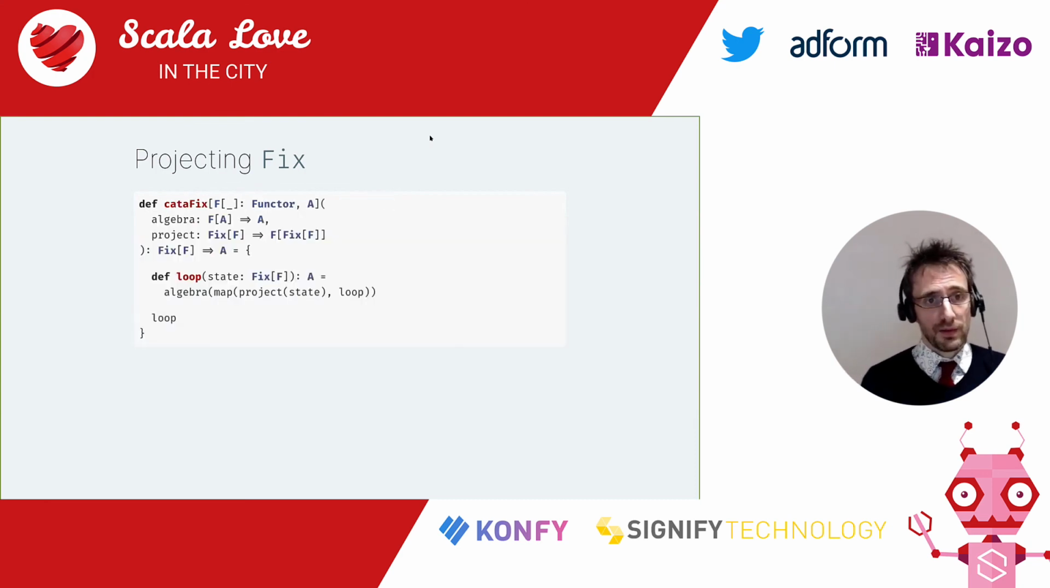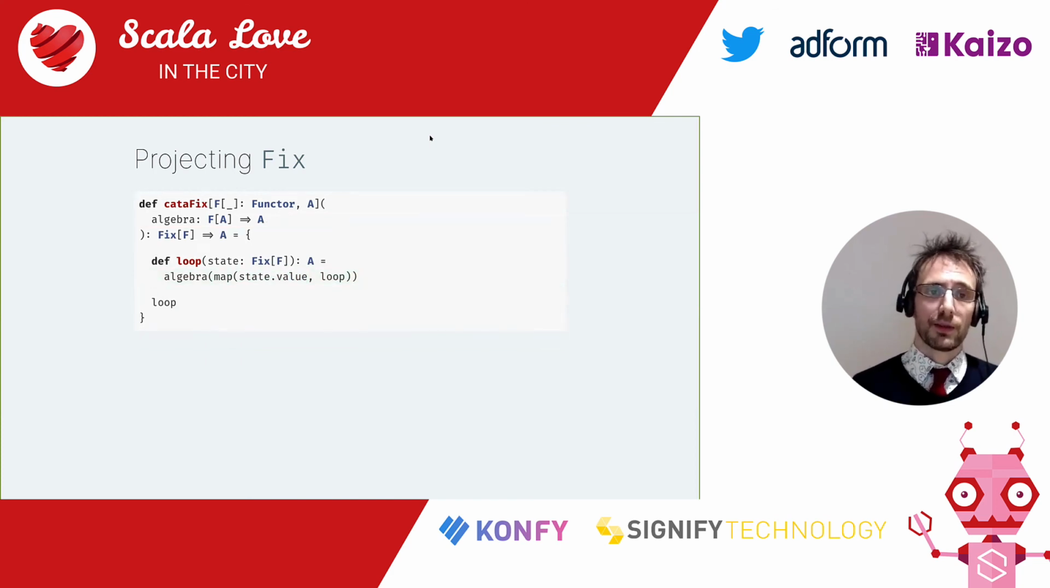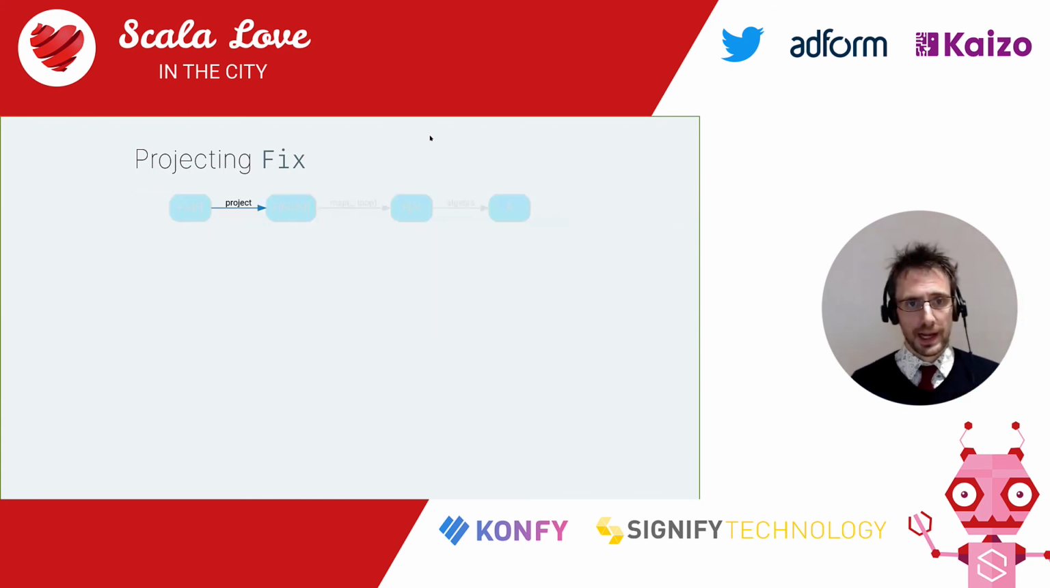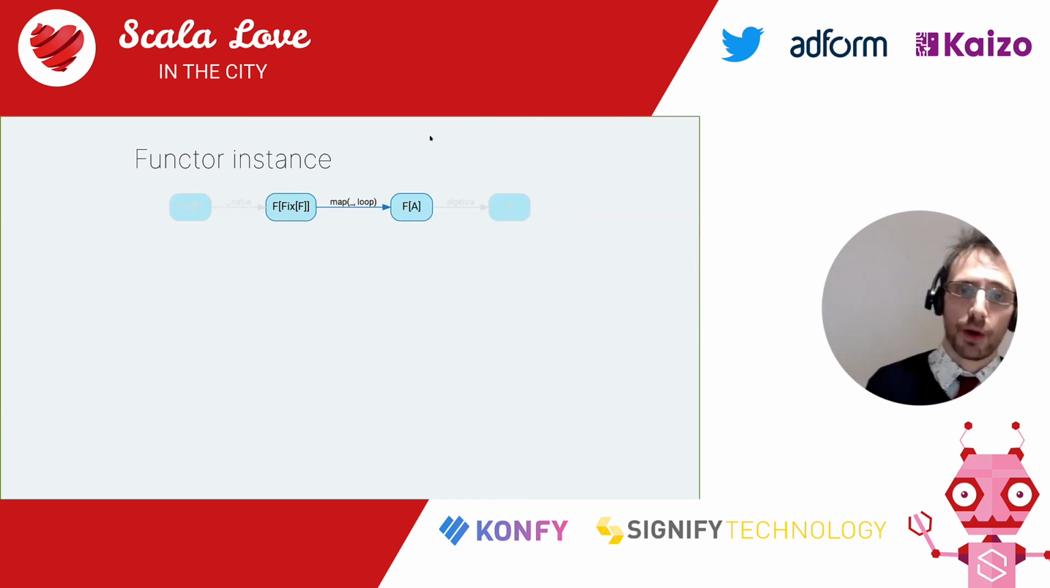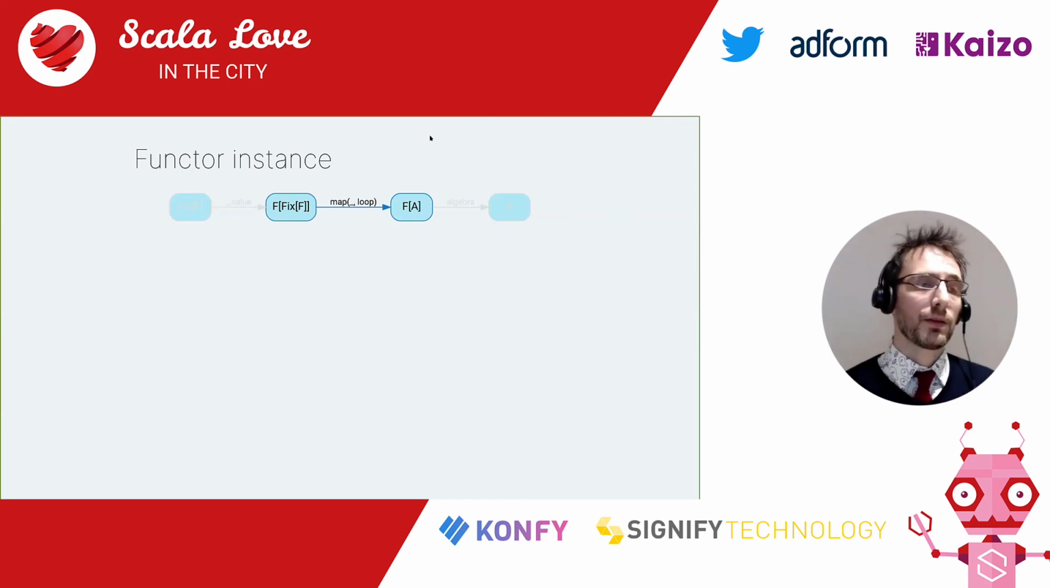That allows us to simplify catafix, doesn't it? We don't need projection anymore. We just unwrap the fix. And we don't even need to get project at all. So catafix got slightly easier, didn't it? And now project is just unwrapping. And now everything is going to fall into place because that map function needs to be applied to the pattern functor.